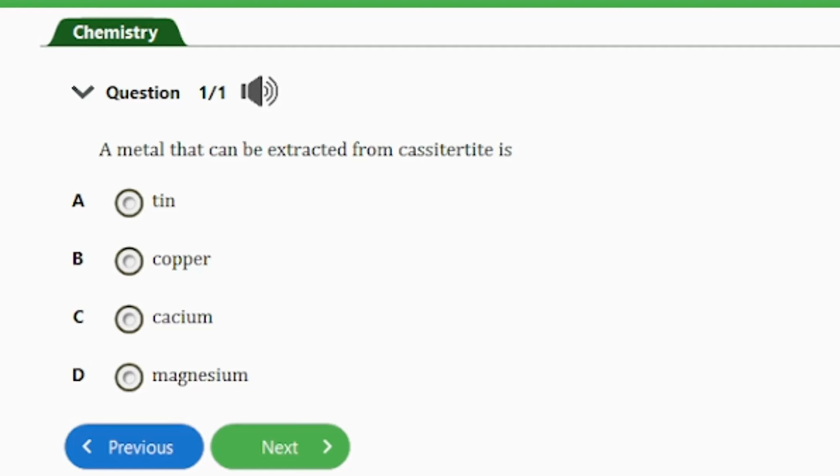It says a metal that can be extracted from cassiterite is A, tin, B, copper, C, calcium, D, magnesium. So guys, the answer to this question here is option A, and that's tin. Actually, cassiterite is a tin oxide, that's SnO2. So tin is extracted from this ore, that's cassiterite. And that's the answer to this question. The answer here is option A, and that's tin. So that's it for this question. The metal that can be extracted from cassiterite is tin.